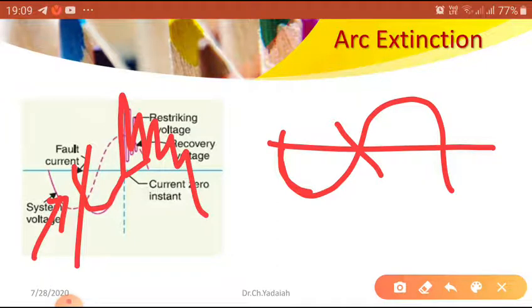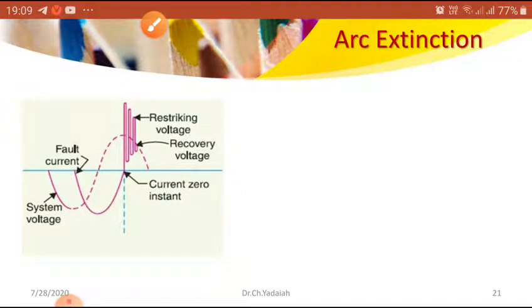You can see that transient voltages develop. These voltages are very high compared to our system voltage. This voltage is known as the restriking voltage. The ions between the fixed and moving electrodes have some dielectric strength. If the dielectric strength is reduced, the voltage raised between the contacts tries to ionize the particles once again, and a high arc develops. That is the restriking voltage.